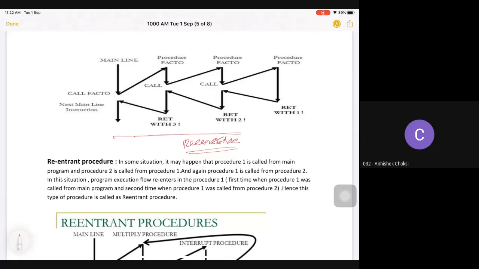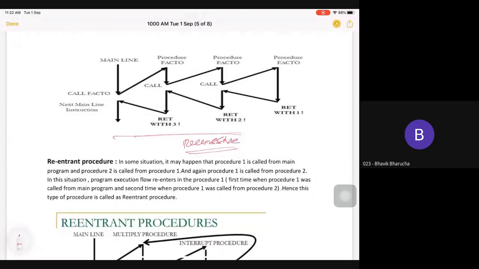Sir, how does your factorial work? Suppose I want to find the factorial of 4. I pass the factorial of 4, then it finds the factorial of 3, then the factorial of 2, then the factorial of 1. The answer for 1 we know. The terminating condition we know: if 1 factorial is there, the answer is 1. So it returns, then again it returns, and finally you will have your answer of 4 factorial.